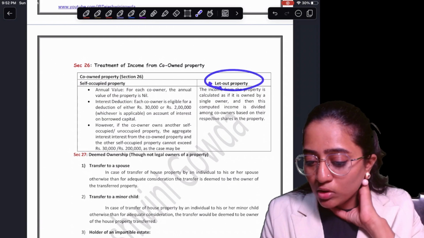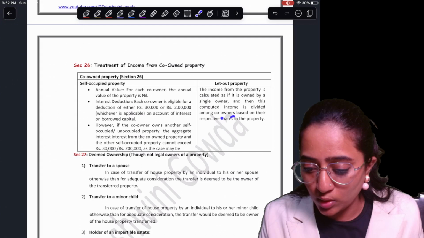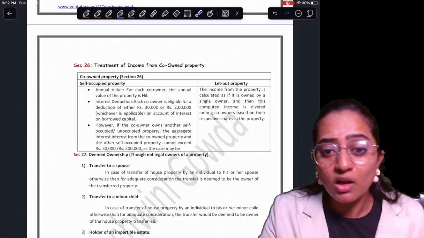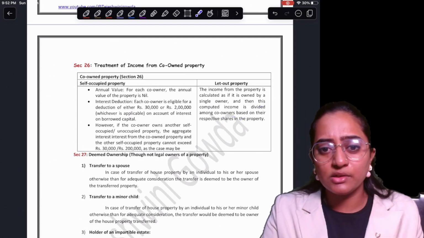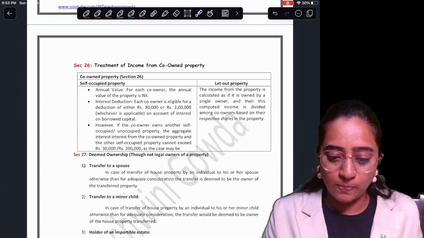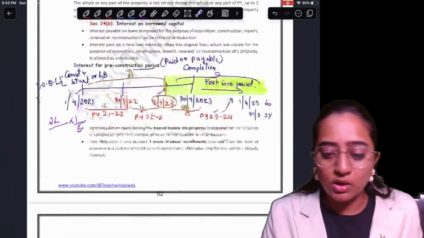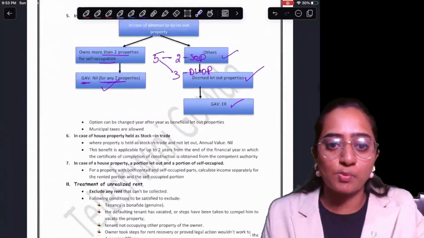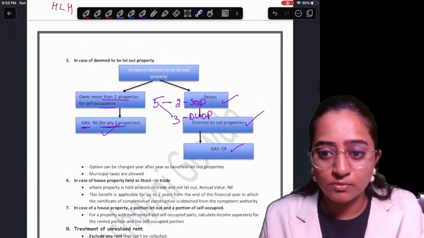Now, when it comes to your let out property, remember, the entire interest, paid or payable, is going to be completely allowed. The same thing will be allowed here. Okay. This is about your income from house property revision. Thank you.